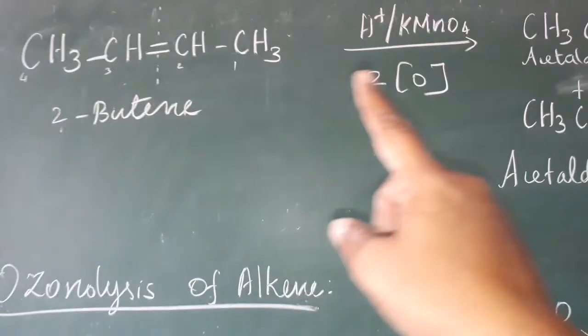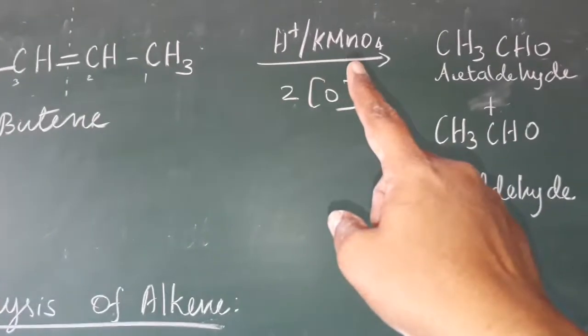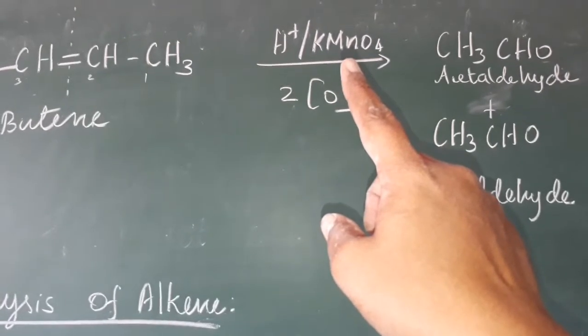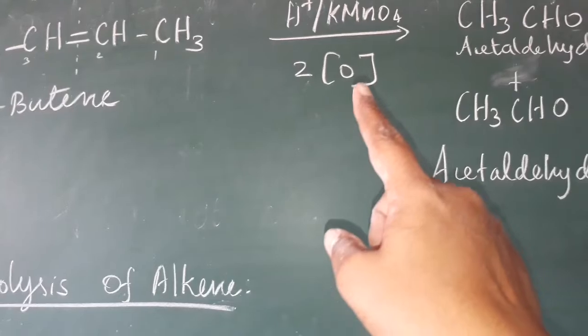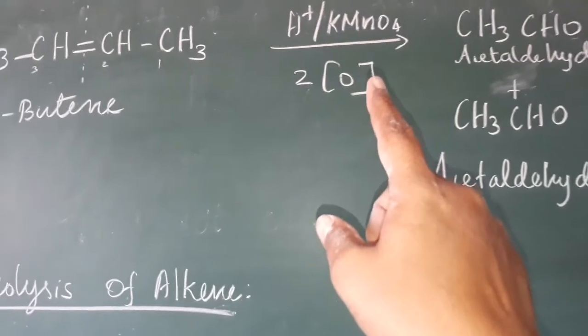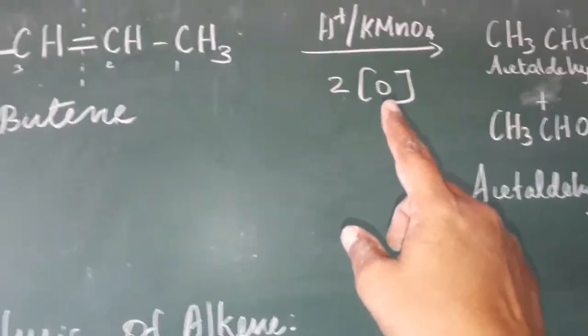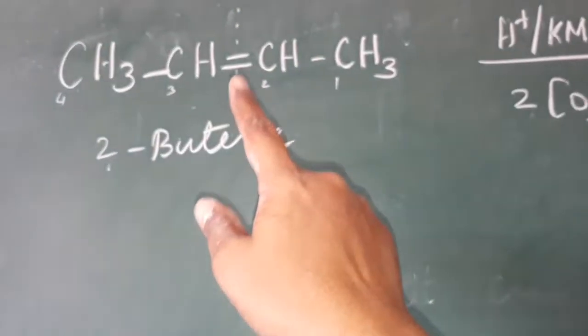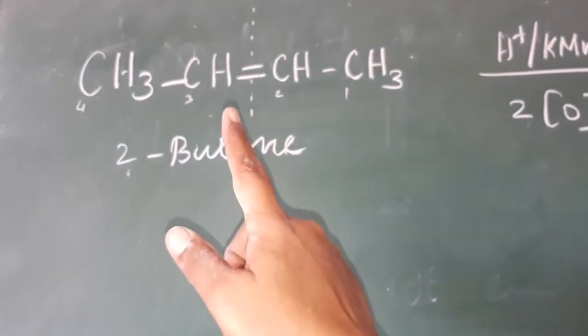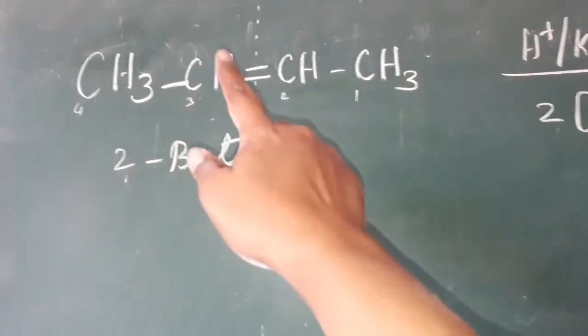In that 2-butene we are going to add the acidified KMnO4. Acidified KMnO4 is an oxidizing agent. It gives nascent oxygen. The square bracket indicates that it is nascent oxygen, that is atomic oxygen. Now after adding that, the double bond is cleaved. Cleaved means break up, and 1 oxygen is added with this carbon.